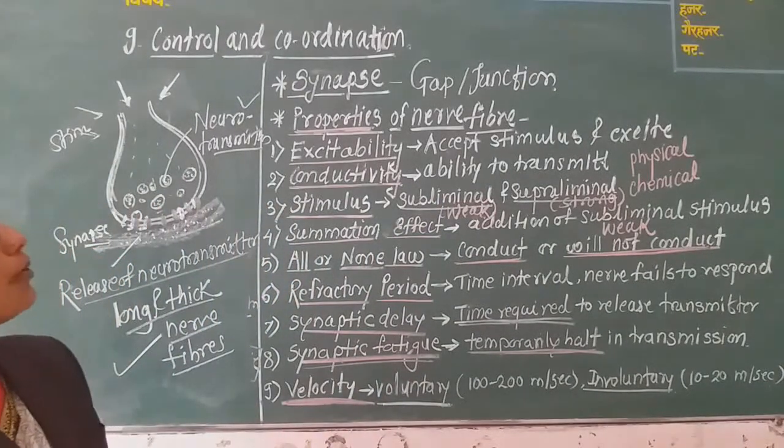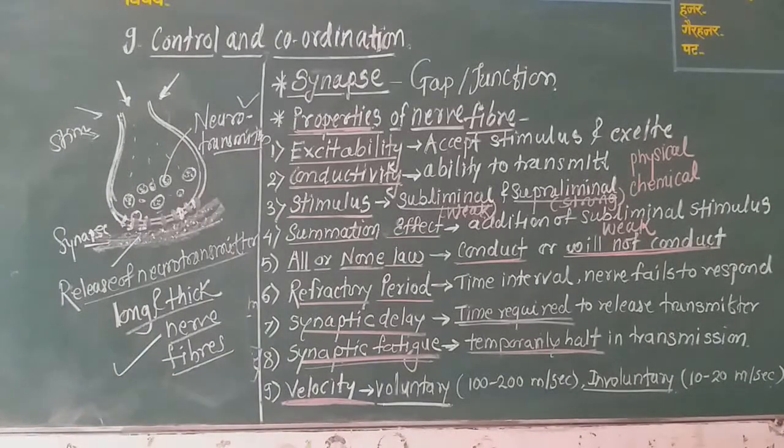Now, of these properties of the nerve fiber, the first property we studied is excitability, means the nerves can accept the stimulus and get excited. The second property is conductivity. Conductivity means the ability to transmit excitations. The third one is stimulus. A stimulus means any detectable physical, chemical or electrical change, and this change is in the external or internal environment.